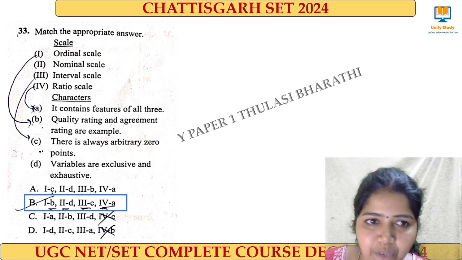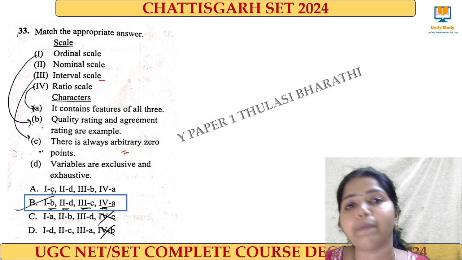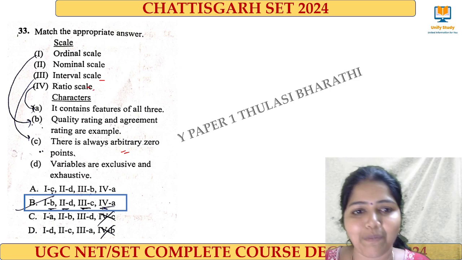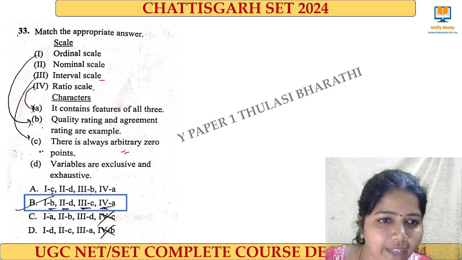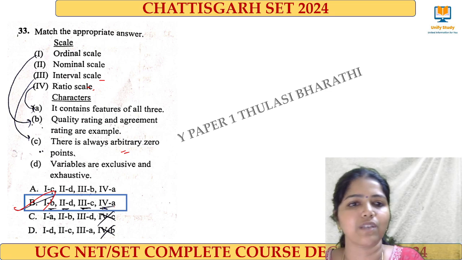Next question, very easy. All the scales of measurement have been asked. The right answer, see, the interval scale is nothing but having the arbitrary 0 point. And then ratio scale, all the three will be there. So 4 we can match with A, and interval 3 with C. So only one option, that is B, is the right answer for this question.